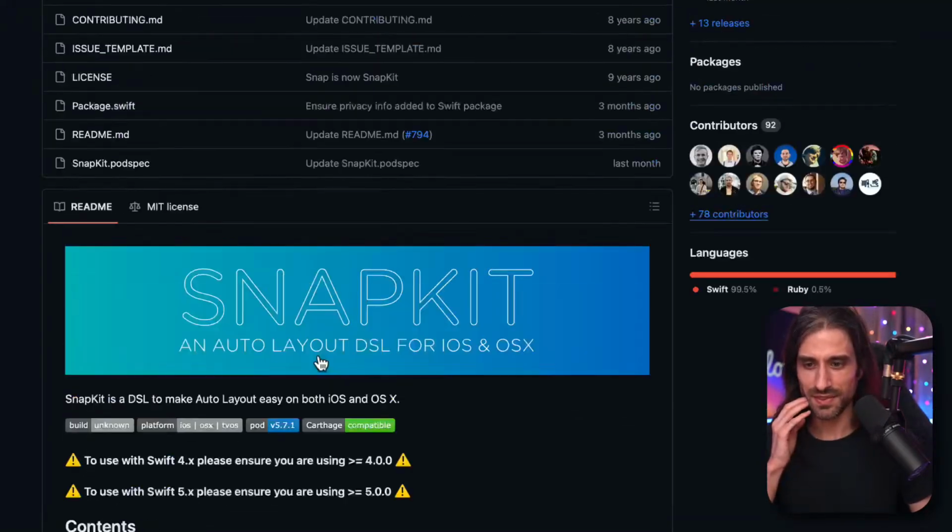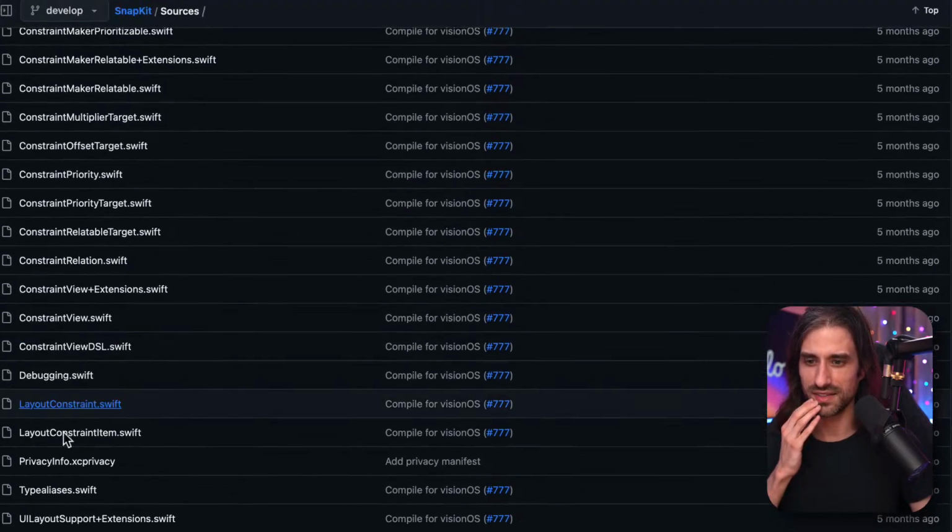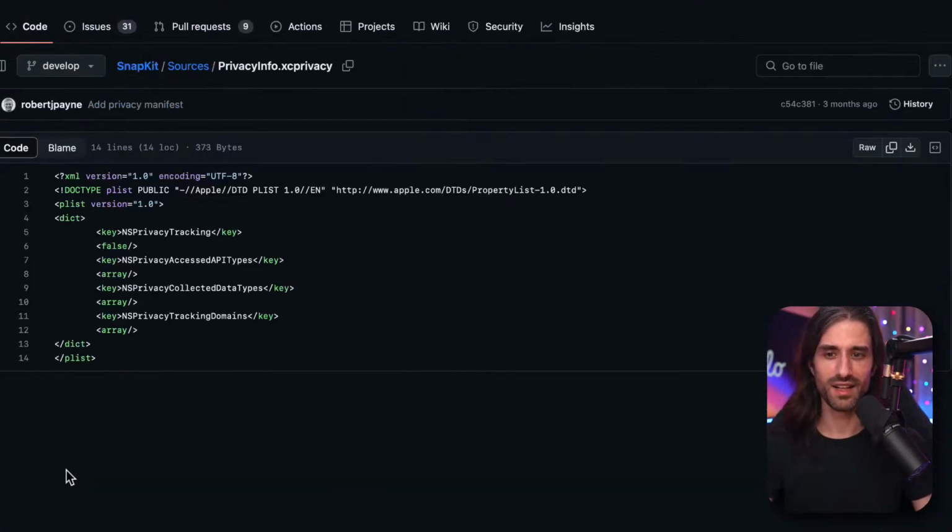But back to the topic. I wanted to see if this privacy manifest is there in the sources. Yes, it's there. So SnapKit, what does it do? No tracking, no accessed API type, no collected data, no tracking domain, so nothing. Which makes sense because it's just calling APIs to build layout constraints. But it's interesting that now they have to state explicitly that they are not doing anything fishy under the hood, which we were pretty sure of because it's open source. If they were doing something weird, someone would have found it by now.